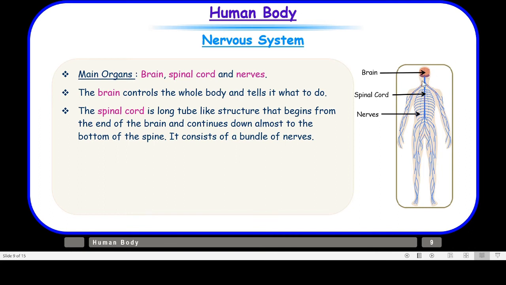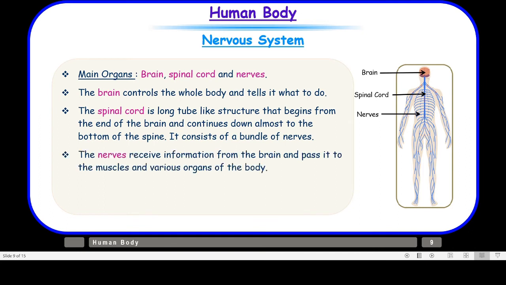So this is your spine, and this bundle of nerves starts from the end of the brain and continues down the spine, as I talked about the spine in the skeletal system also. That means this bundle of nerves is protected by the spine. Now let us see what is the function of this bundle of nerves.